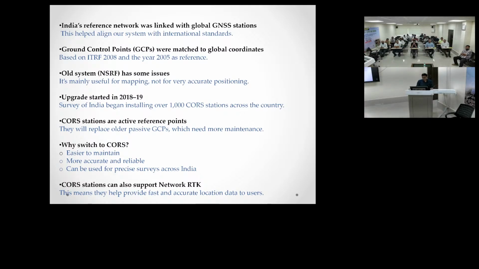So this CORS station is easy to maintain, more accurate and more reliable. The data provided by CORS are more reliable and more accurate, and can be used for precise surveys across India. CORS stations can also support network RTK. So okay, we should go this way.